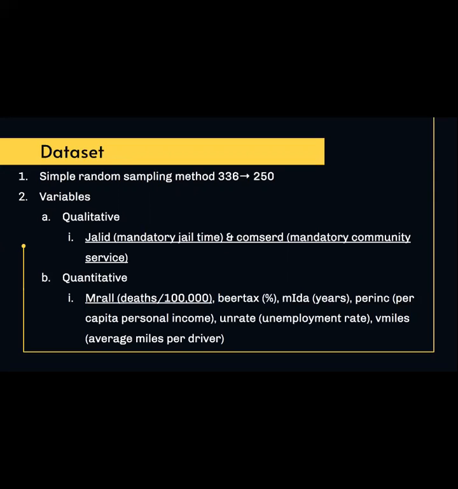However, to answer my research question, I'm focusing on mandatory jail time or JLID, mandatory community service or ComCert, and MRAL, which is the traffic fatality rate variable, in deaths per 100,000. I chose these variables because they pertained most to my question and also yielded the most significant results.